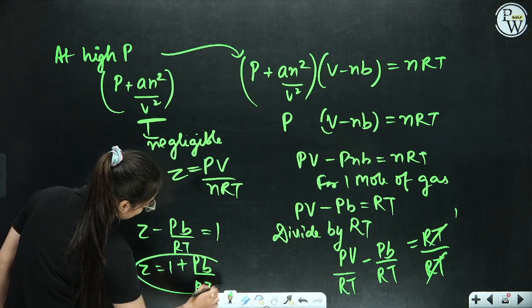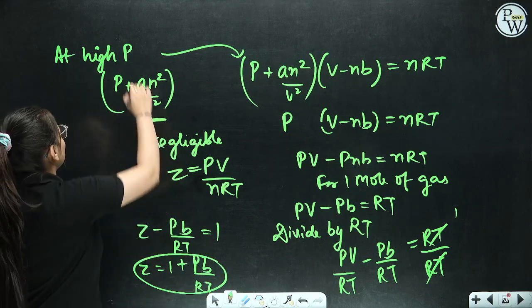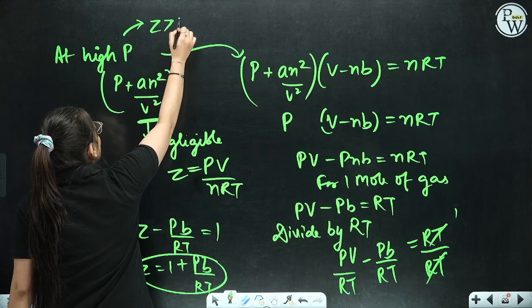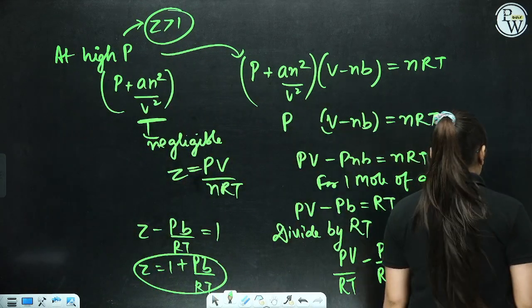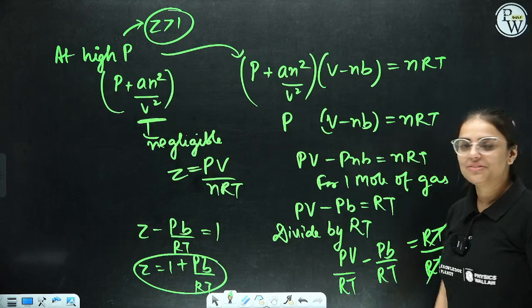That means Z value is more than 1. In which case? At higher pressure. So Z value is more than 1 at higher pressure. Clear, everyone? Okay. Now, what happens at low pressure?